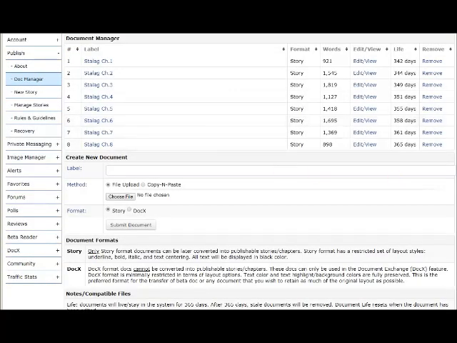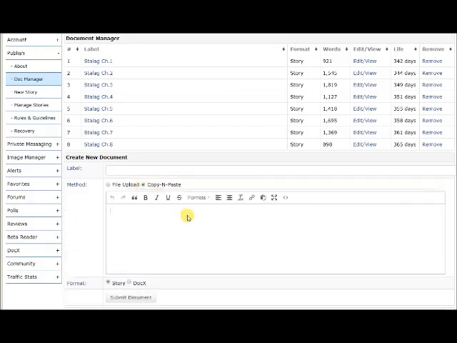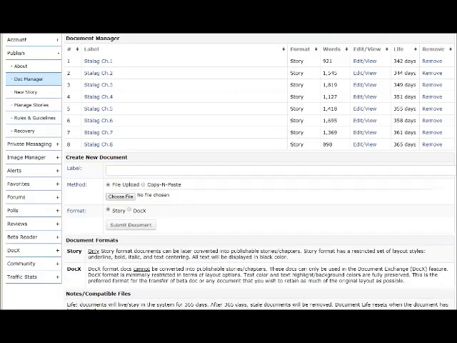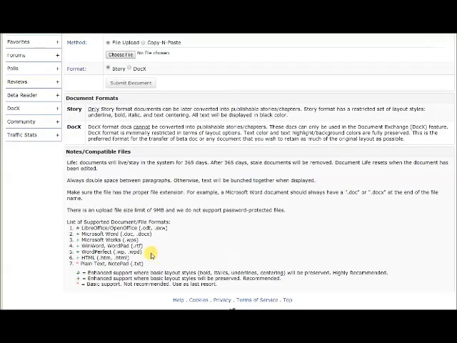Now, one would think you would go to manage stories or new story, but actually you must first go to the document manager, because fanfiction.net, unlike Archive of Our Own and Wattpad, you technically cannot write on the website. You can do this copy and paste thing, you can technically do that, but fanfiction.net would prefer if you did this.